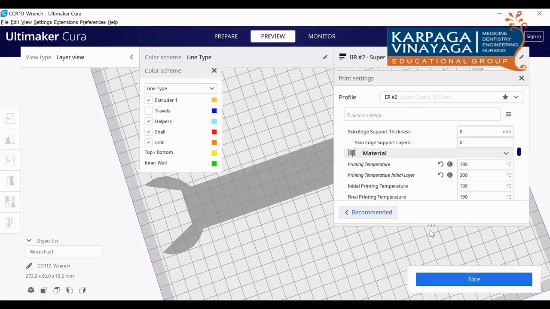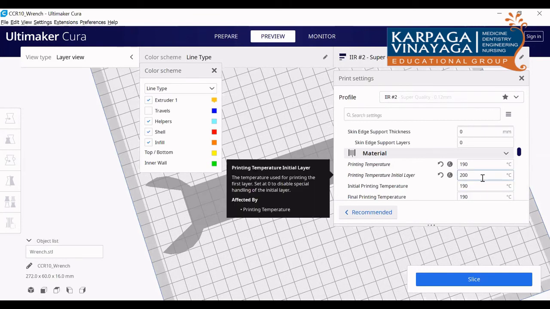Similarly, for the initial layer, just 10 degrees higher. Why we are giving that is to make that initial layer stick onto the build platform. This is only for the first layer. Yes, Professor.